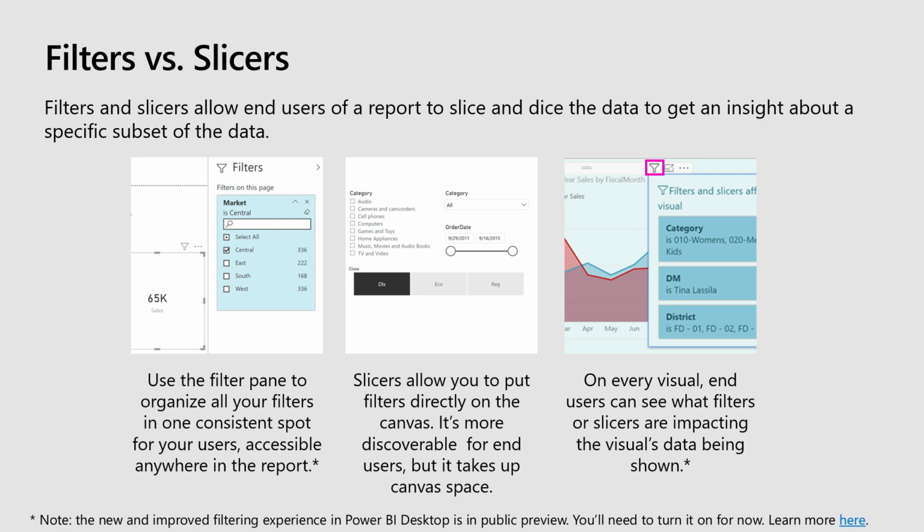And then finally, on every visual, you'll see a little filter icon. And so what that'll allow the end user to do is see what's impacting this visual. So why is the data like that? What filters are applied? What slicers are applied? So they can get more insight.